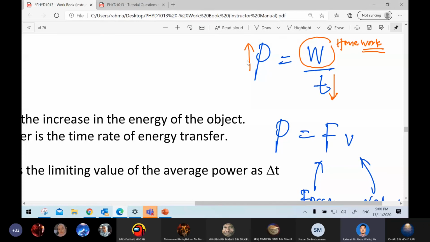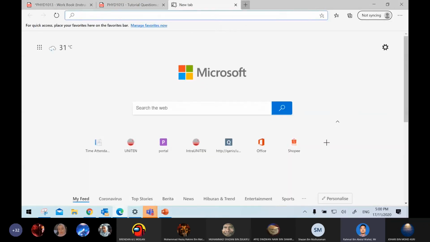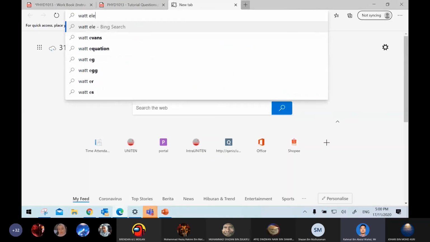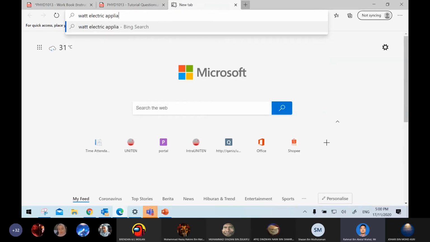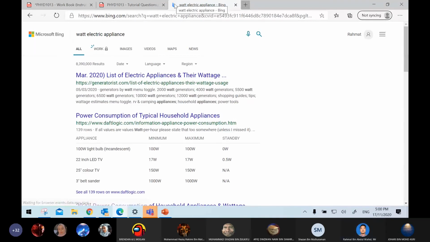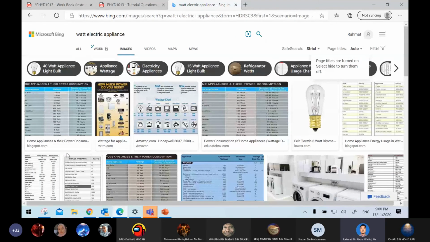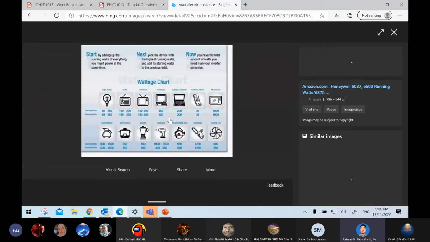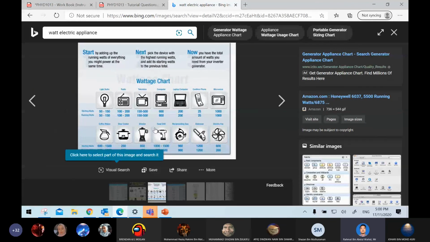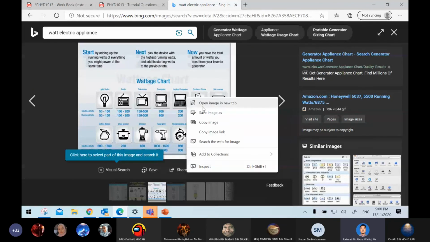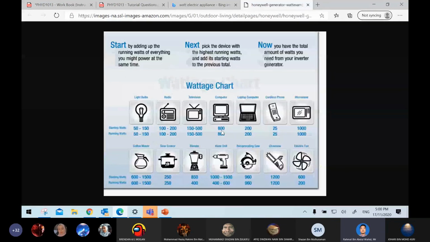So if we talk about power and watt here, let's say we talk about electrical appliances. Let's try an image search here. I'm going to open it so it's bigger.